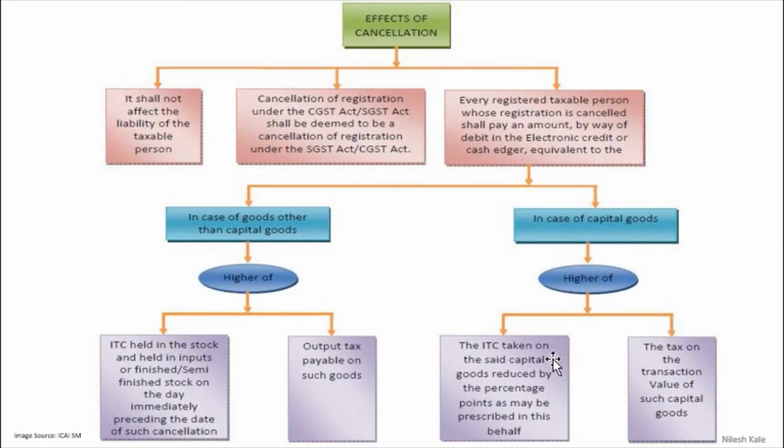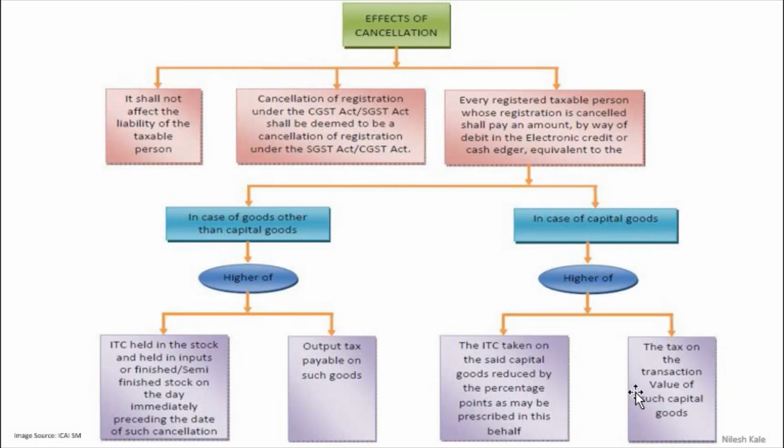In case it is capital goods, then ITC taken on the said capital goods reduced by the percentage points as may be prescribed in this behalf. It is prescribed under section 17(1)(8) of the CGST Act, and under the relevant rules, we will see it all later, right?